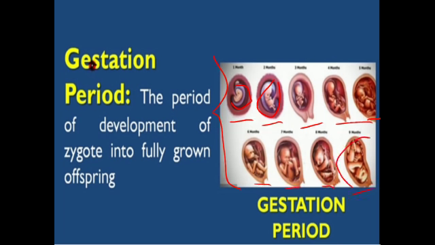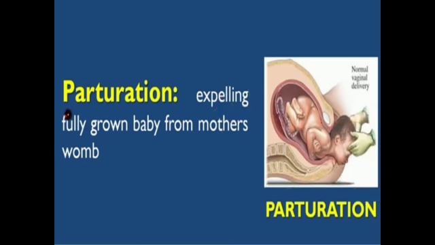By the 9th month the offspring is fully developed. The baby which is formed, we term as offspring. So this is the gestation period.